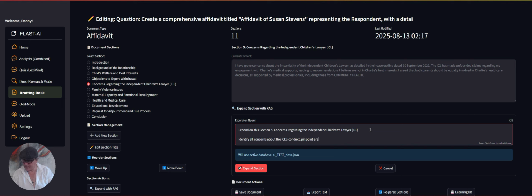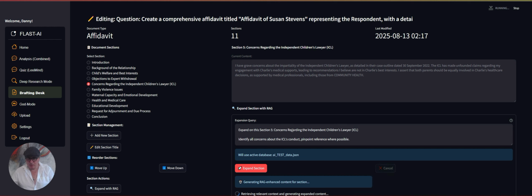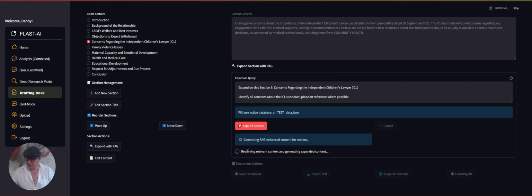Pinpoint reference where possible. Expand the section. Now it's looking at the database, looking at the information that you've previously had about the ICL and so on. It's generating the enhanced content. It's retrieving the relevant context and generating the expanded content.